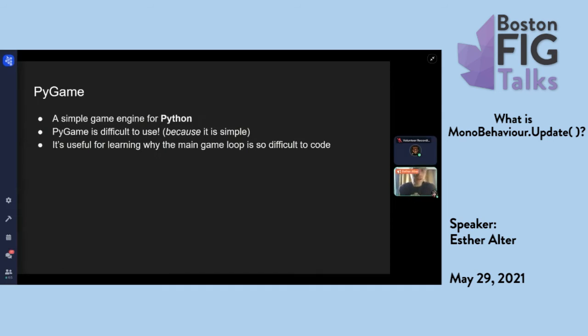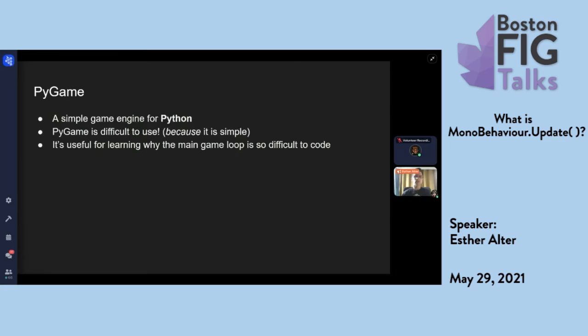So by way of counterexample, I'm going to introduce you all to Python and PyGame. PyGame is a very simple game engine. And it is difficult to use because it is so simple. So PyGame is like just the bare essentials for 2D games. PyGame will give you events, so it can listen for mouse input, and it can draw rectangles, but it doesn't have a built-in notion of a button, for example.